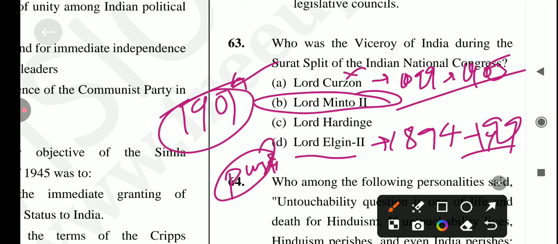रोड में. And appointment of the Raleigh Commission in 1902, जिसका एम था to suggest investments to universities, and Indian University Act was passed in 1904 based on its recommendation.